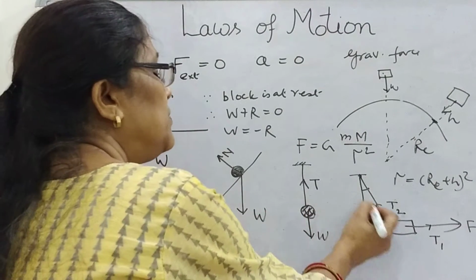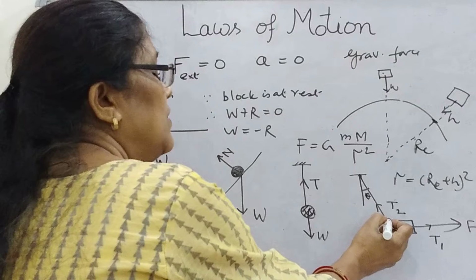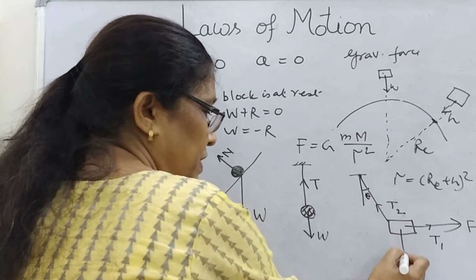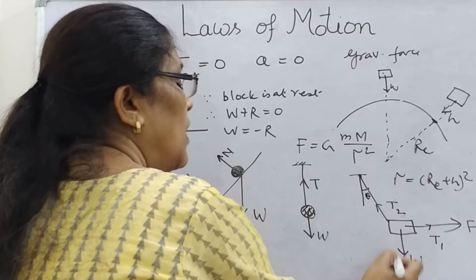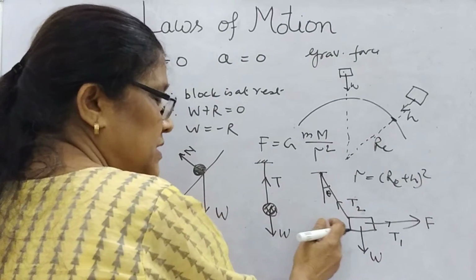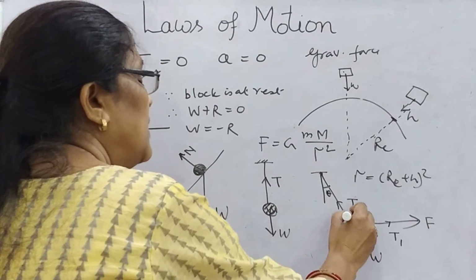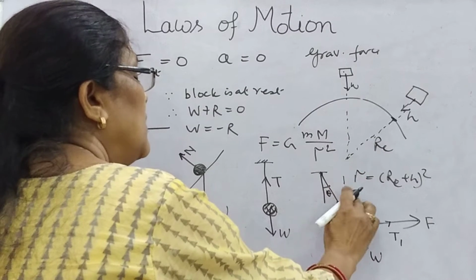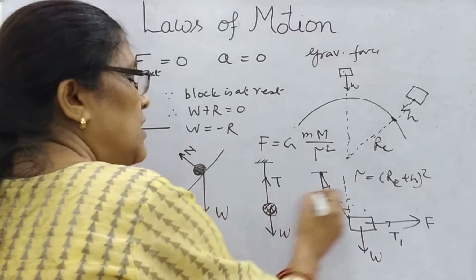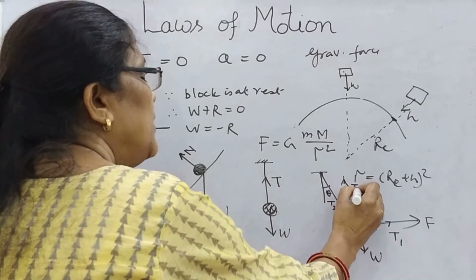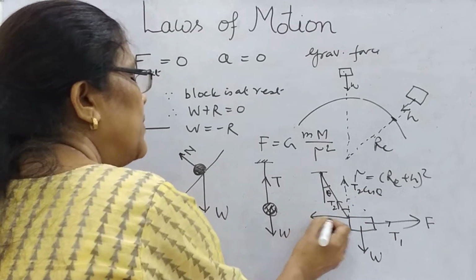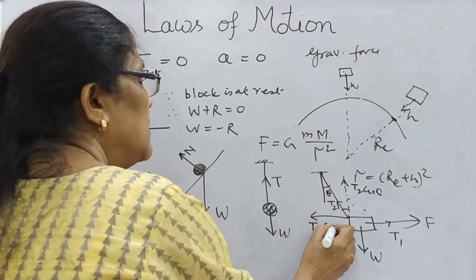Then how will you take the components? This is T2, this is suppose theta, and this is the weight of the object W. Then how will you find that all these components are balancing each other? Here I am writing T2, then this will be the angle theta, this component will be T2 cos theta, and this component, T2 sin theta.